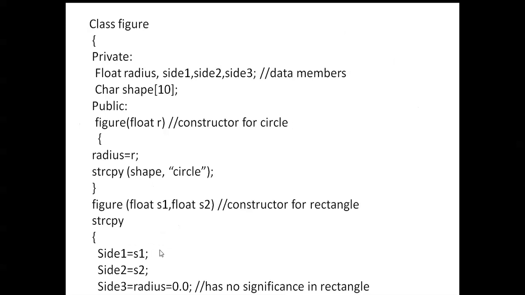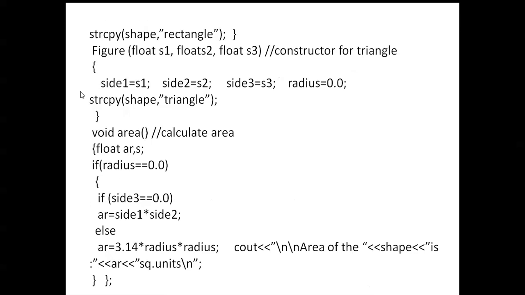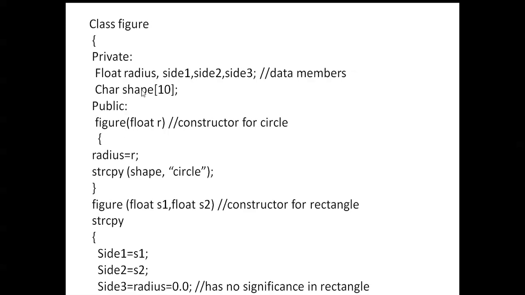Here you can see the class name is figure, and the function name is also figure. Class name and function name both are the same, that's why this is called a constructor. Private means we can use it within the class only, not outside. Here float radius, side1, side2, side3: these four are variables. Next, shape is an array, and the size of shape is 10.